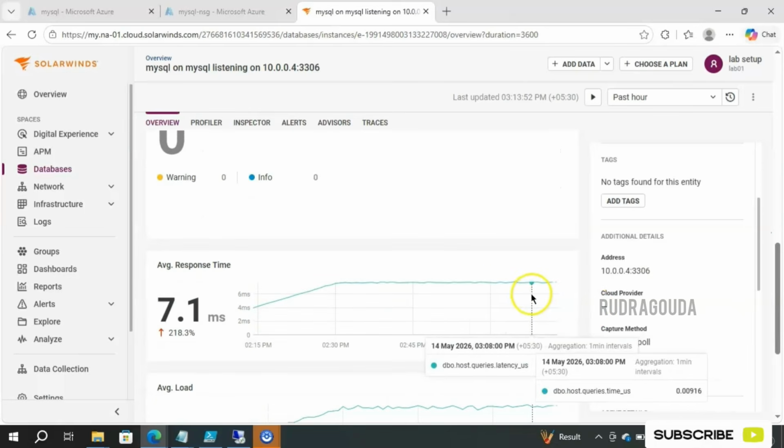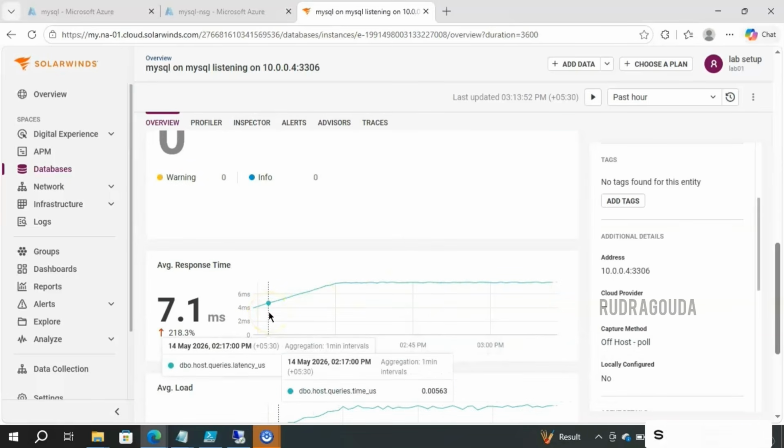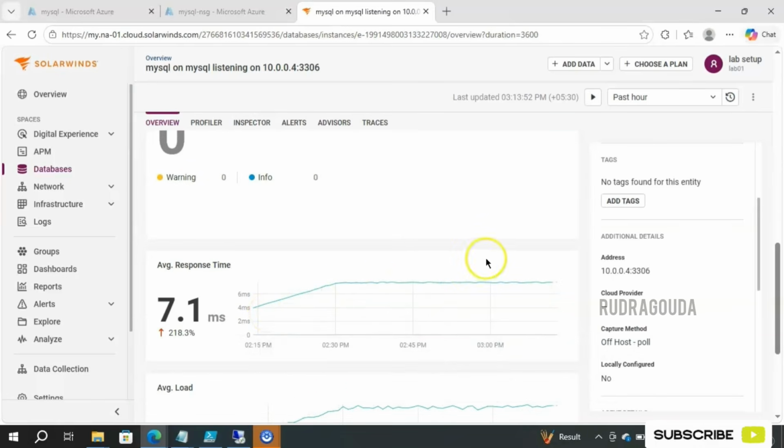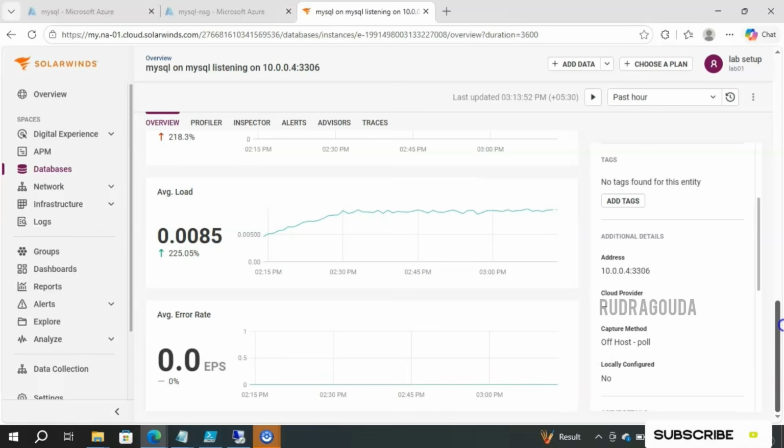Response time you can also see in the graph, how it is behaving in the last 1 hour. Currently it is 7.1 milliseconds in the last 1 hour, that is the average response time of the database. And likewise we can see the average load and average error rate.